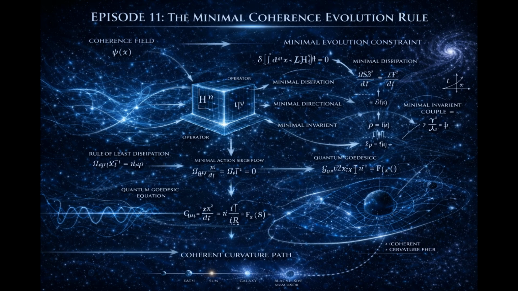If gravitational dynamics is the minimal coherence evolution rule, then gravity is not a separate interaction. It is the geometric expression of stabilization balance. Gravity becomes structural housekeeping, not force, not field imposed on background, but balance enforcement within coherence flow.